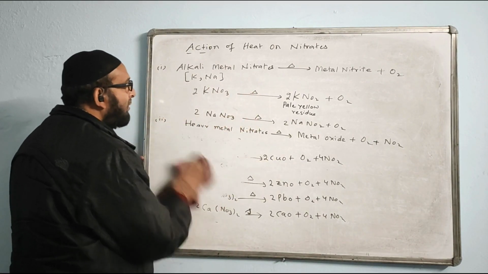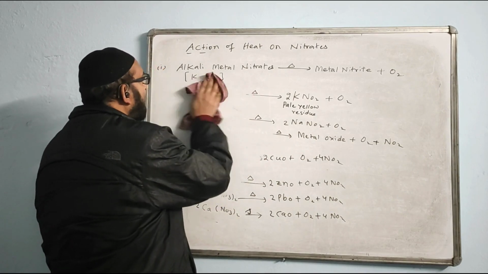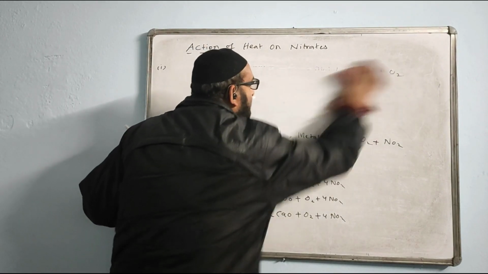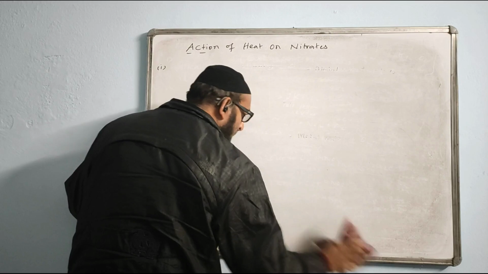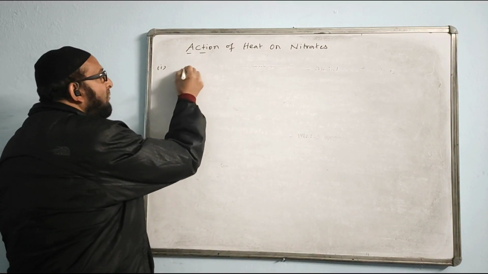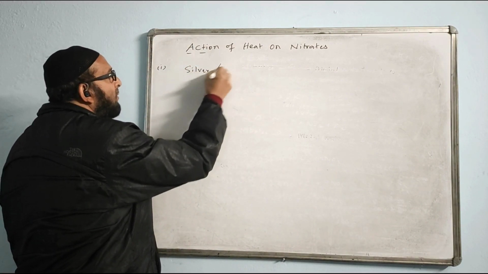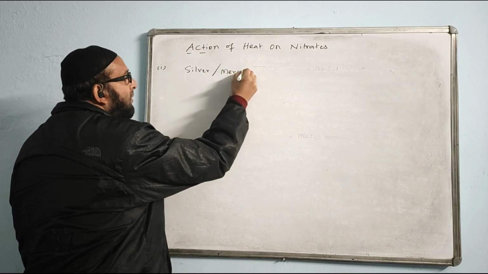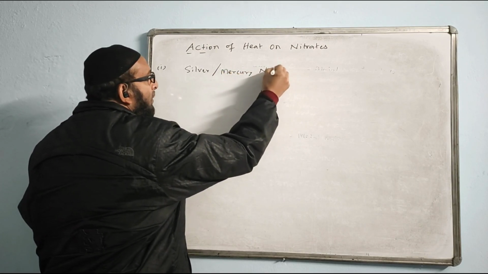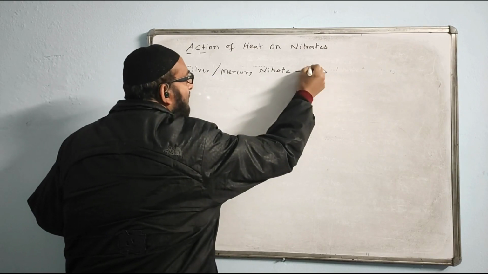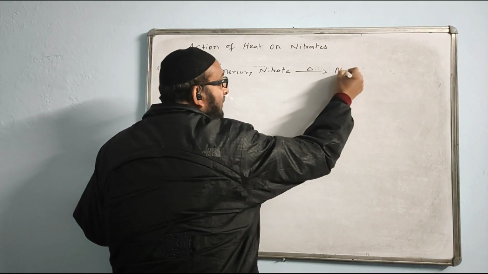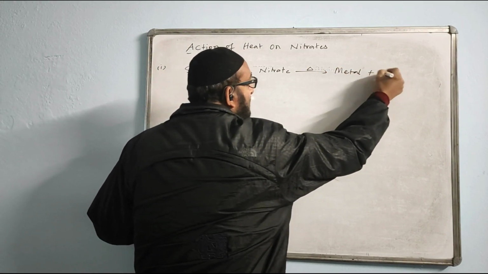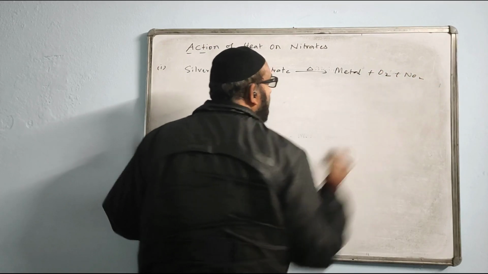And now we are going to the next category, third category. Third category is when we have silver or mercury nitrate. If any one of them we heat, this time we get metal plus oxygen plus NO2.